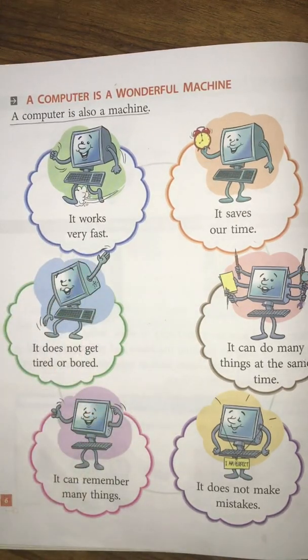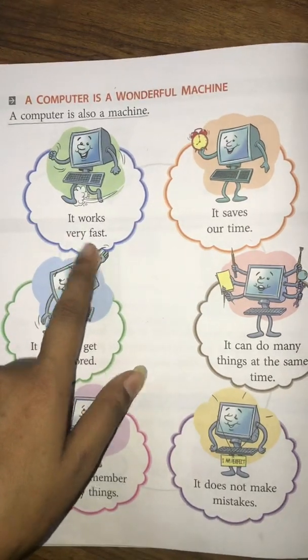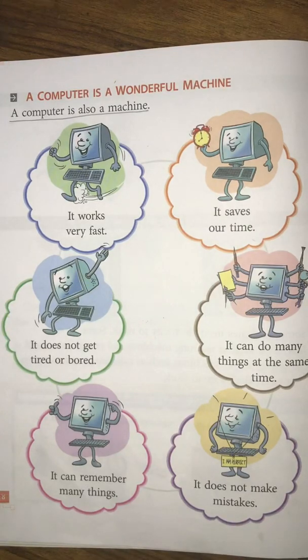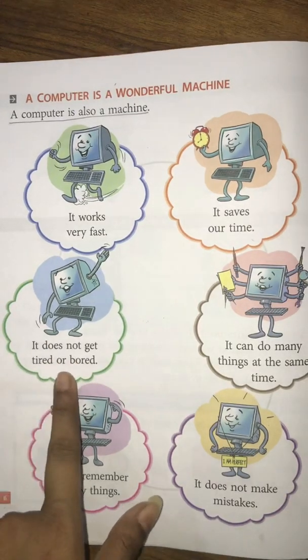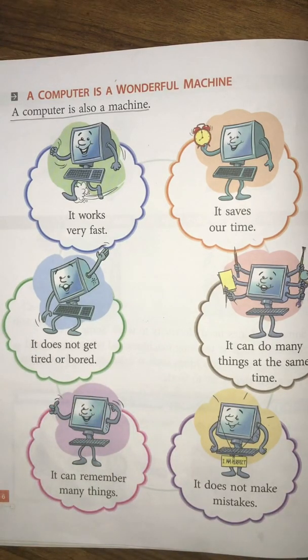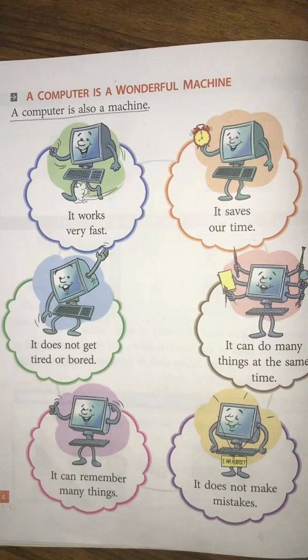First one is it works very fast. Children, computer works very fast. If we are calculating 2 plus 2, we will calculate on our hand. Children, you will calculate on your hand. But computer can do it quickly within a second. It works very fast, and it also saves our time. Computer also saves our time. It does not get tired or bored. Now children, computer does not get tired, whereas if we work for 3 hours, 4 hours, we will get tired, but computer does not get tired.